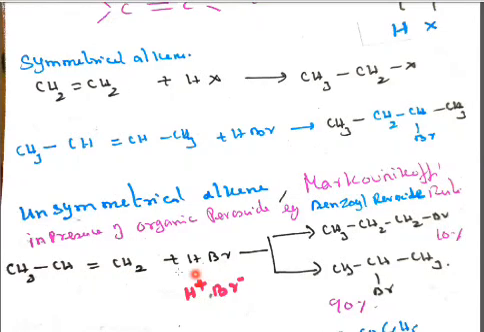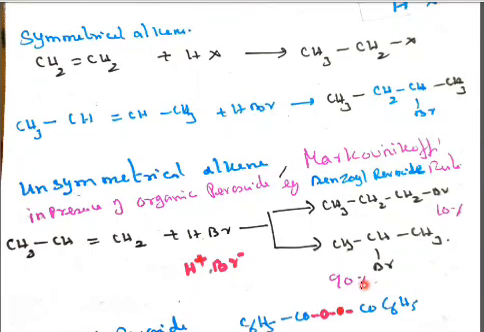Suppose the Br minus attacks here and H plus attacks here, then CH3, CH, single bond, CH2Br will be obtained. Only 10%. The product is not a stable compound. When following the Markovnikov rule, the negative part will attack the carbon with the least hydrogen, CH. Here CH3, CHBr, and this H combined with the CH2, we get isopropyl bromide, and we get a 90% yield by applying the Markovnikov rule.